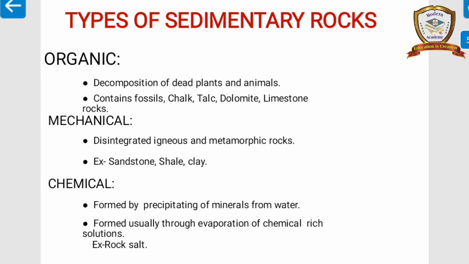Types of sedimentary rocks. There are three types: organic, mechanical, and chemical. Organic rocks are made up of natural materials. These rocks are formed as a result of decomposition of dead plants and animals. Examples: chalk, talc, dolomite and limestone.